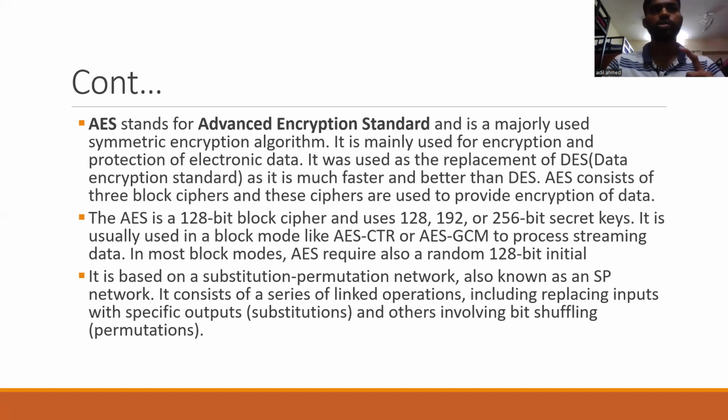AES consists of three block ciphers, and these ciphers are used to provide encryption of the data. The block size is 128 bits, with 128, 192 and 256-bit secret keys. It is usually used in block modes like CTR to process streaming data, and AES requires a random 128-bit initialization vector.